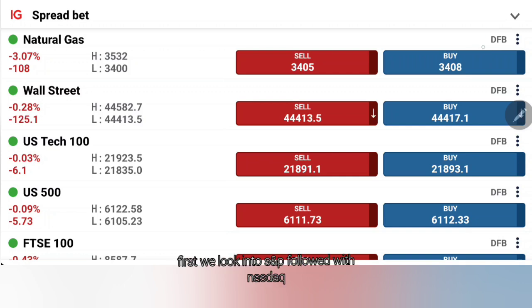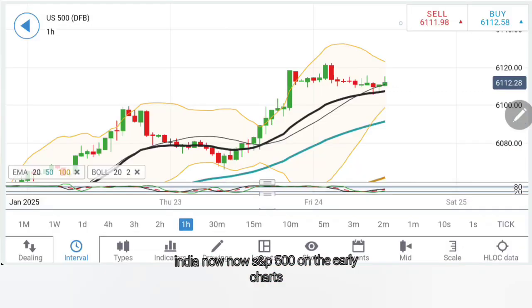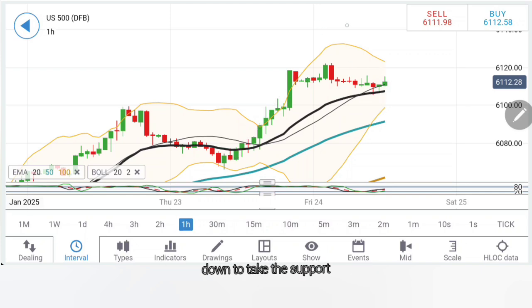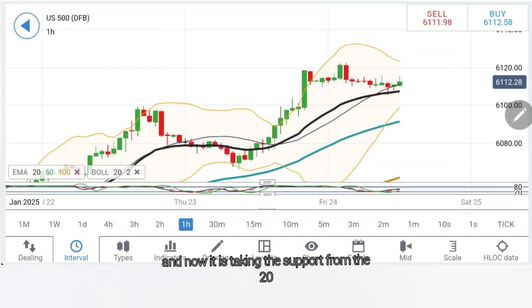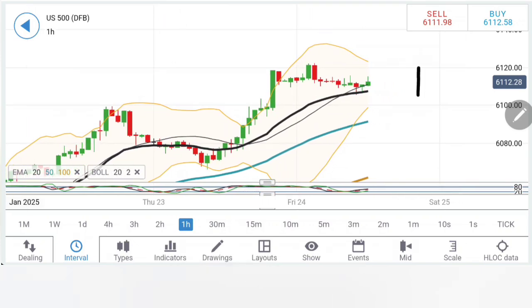Let's start first to look into S&P, followed with Nasdaq and the Dow. Now S&P 500 on the early chart, see, it was trading with divergence. It has come down to take the support, and now it is taking the support from the 20 period, trying to bounce back up again. And now we have to wait. We have to wait for it to trade beyond 6120, 6125 zone, and then once it stays beyond 6120, 6125, you can say that the bulls are back.